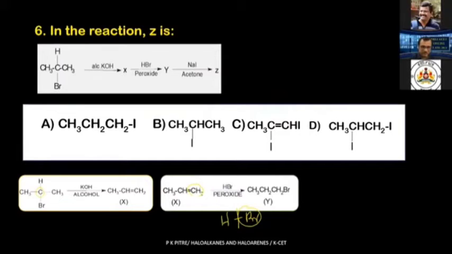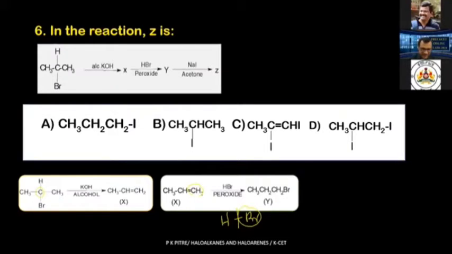But here, it is guided by peroxide also. Remember that. So it is anti-Markovnikov's rule. So what will you get? Br goes to the first carbon, and you are getting 1-bromopropane.